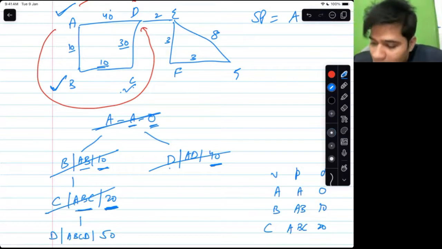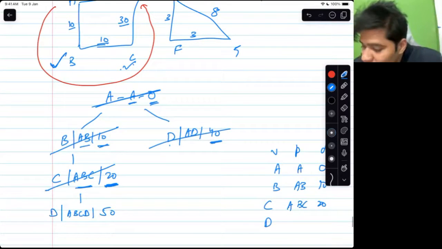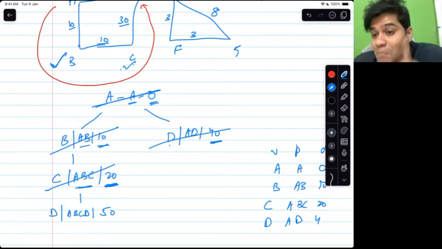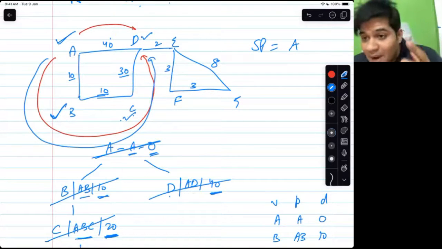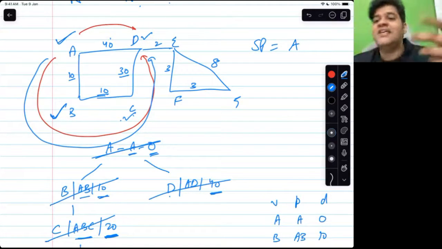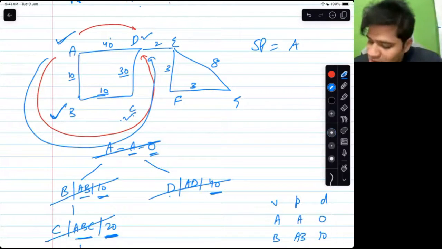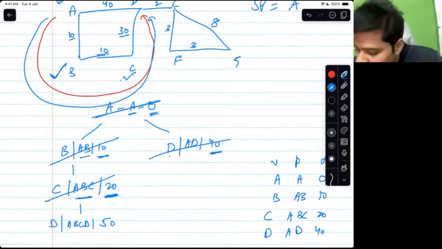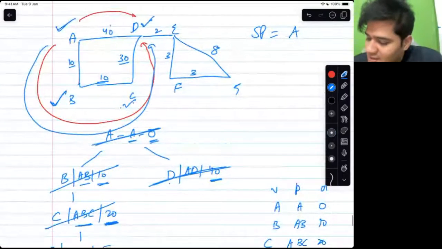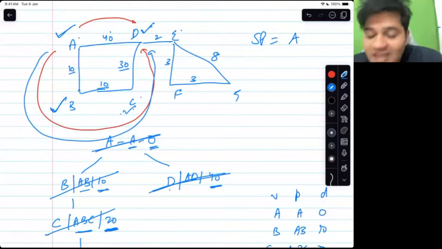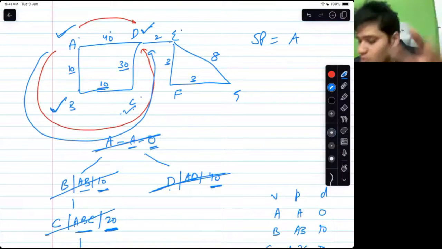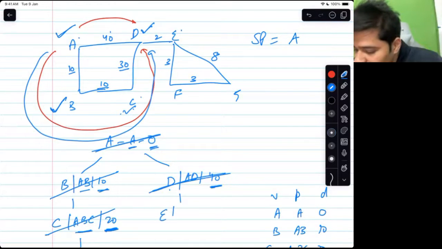Remove, mark, work. So D preferred the path AD. But the AD path was preferred only after exploring ABCD, and we got to know that this was 50. We rejected it. Remove, mark, work, neighbors. Neighbors of D are A, C and E. A and C will be ignored. They are already marked, already visited. So E, via the path ADE at the cost of 42.